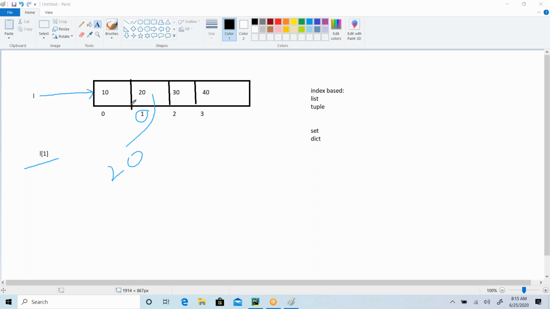Understand? So that is how we use the index. This is what is called the index: index numbers 0, 1, 2, 3. These are the indexes. Using the index, we can access it, or we can update it, or we can insert other elements. We can play with this data structure more when we really start with understanding data structures.